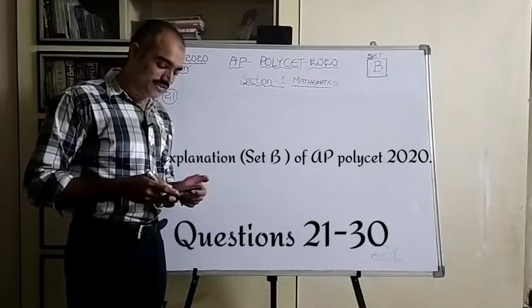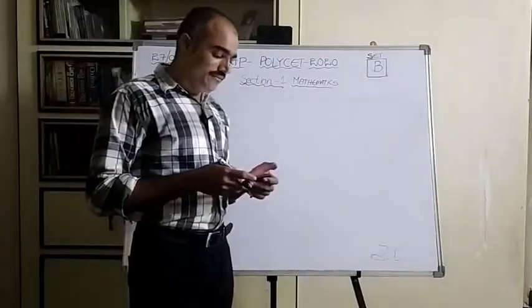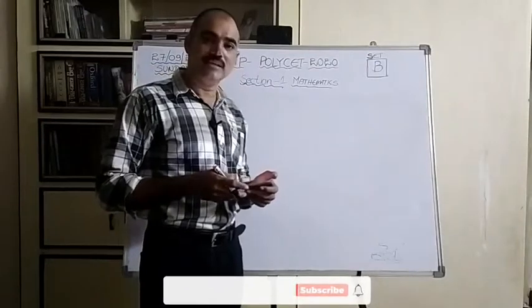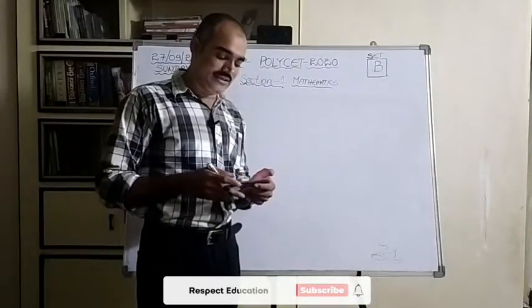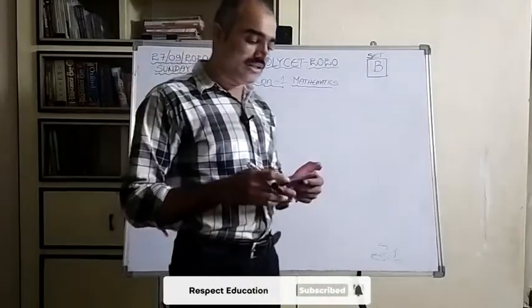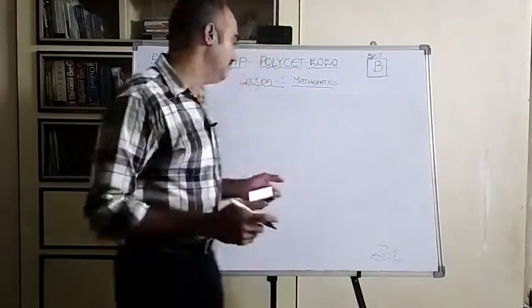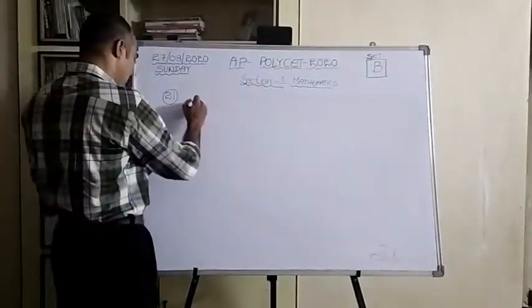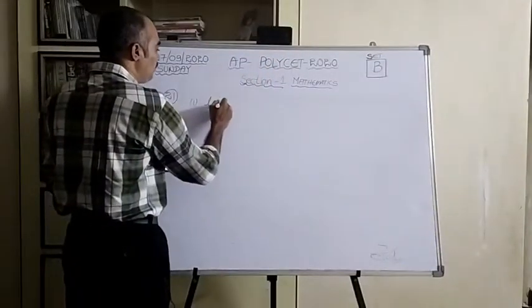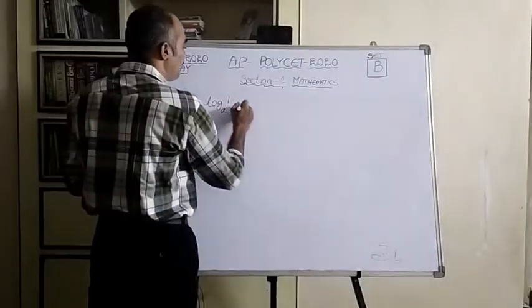Now let us see the next question, that is question number 21. The given question is, which one of the following statements is true? There are three statements given. Let us see them one by one. First one, logarithm of 1 to any non-zero base is 0.